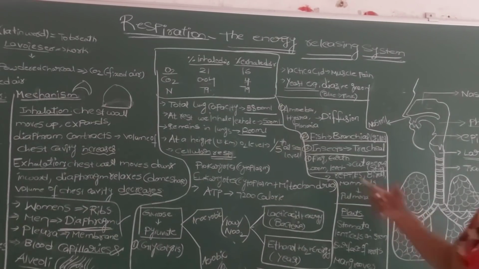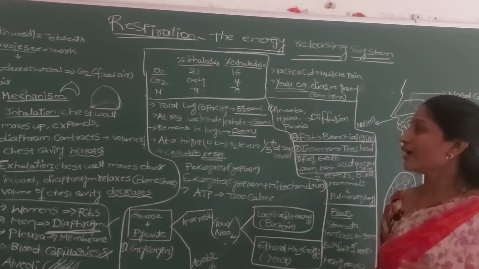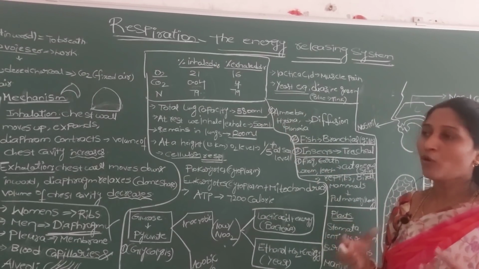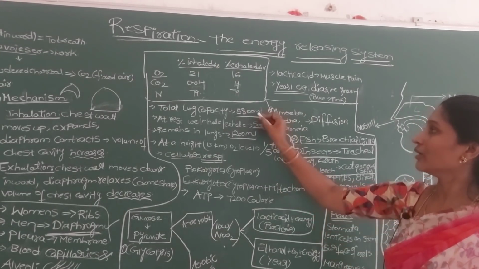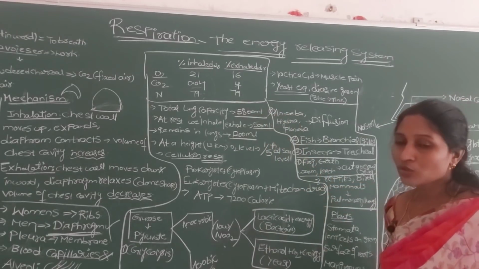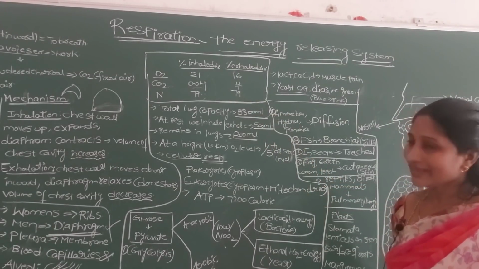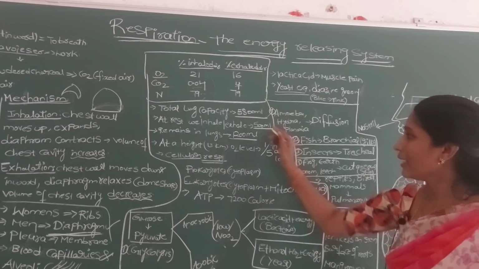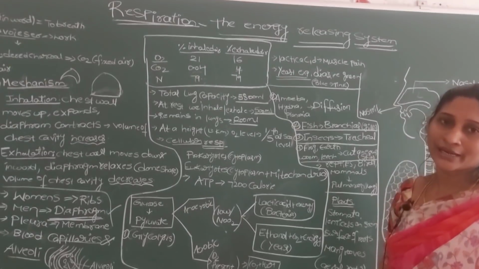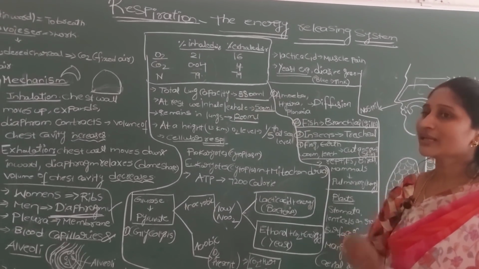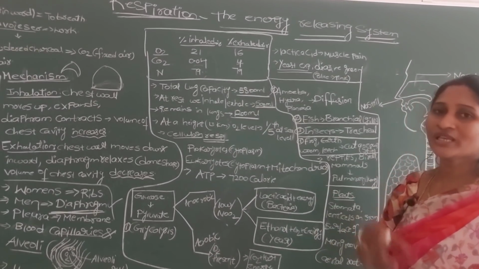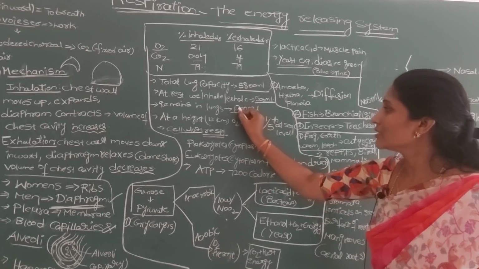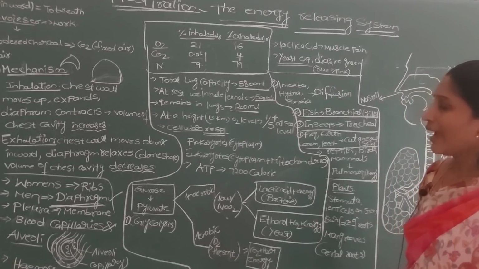Then our lungs: we are actually using very little of our lung capacity. If you observe the lung capacity, the total amount of air the lungs can hold is 5800 ml. But at rest, at normal times, we inhale or exhale approximately 500 ml of air. And after complete exhalation, the air that still remains in the lungs is just 1200 ml.